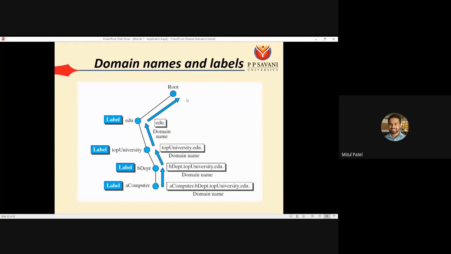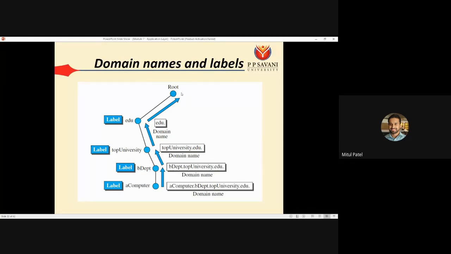So these are domain names and labels. For example, here we can assume that we are typing computer.soe.ppsu.edu. So the request will first go to the root server.